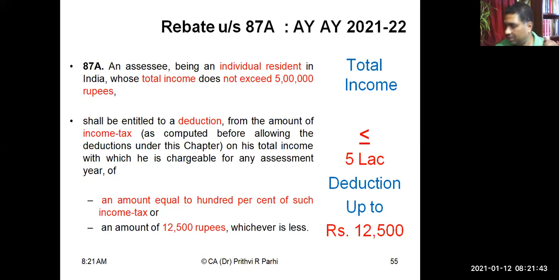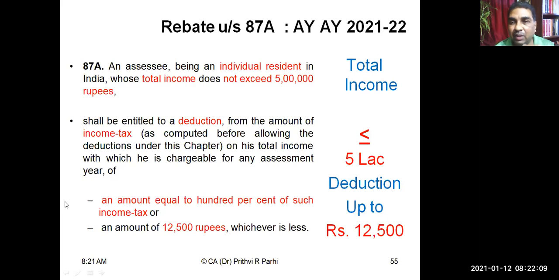Okay, thank you. So this particular provision says, if the total income is less than or equal to 5 lakh, then a deduction up to 12,500 can be given from the tax liability. How much deduction? 100% of the tax or 12,500 rupees, whichever is less. So the maximum amount of deduction is 12,500 rupees.